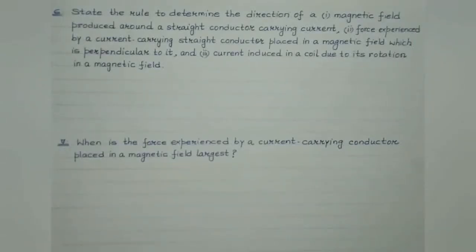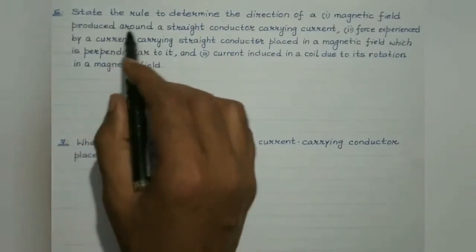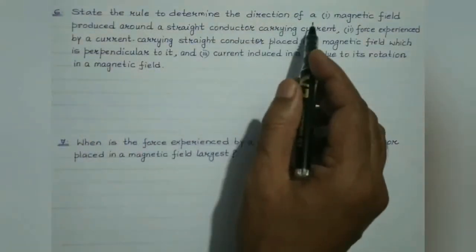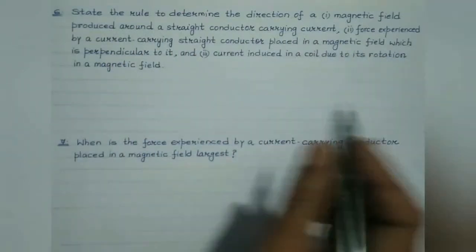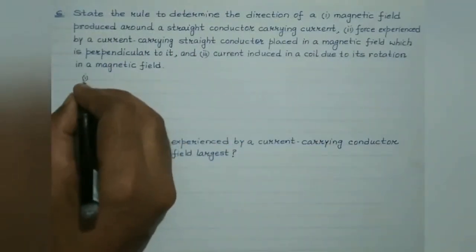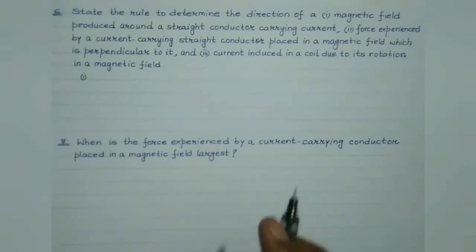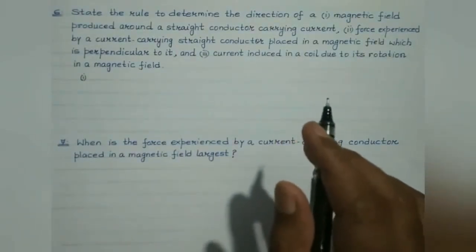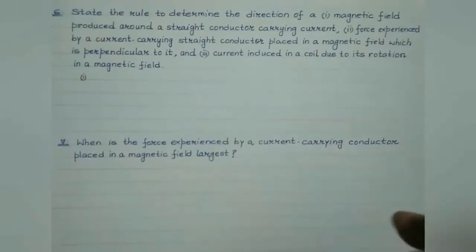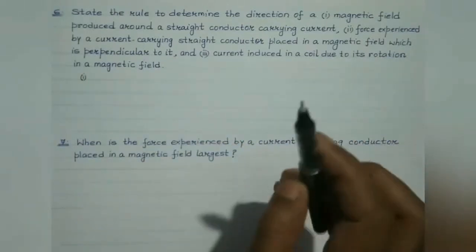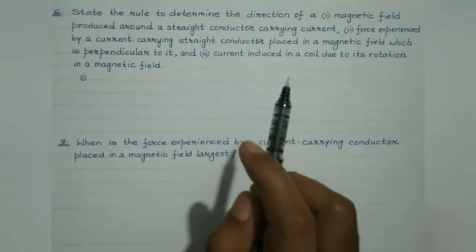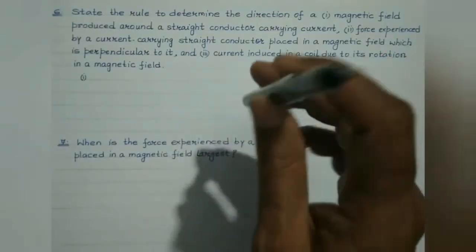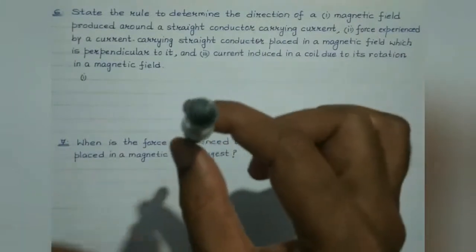Now let's proceed to question number 6. State the rule to determine the direction of a magnetic field produced around a straight conductor carrying current. Okay. First one. You are aware, students, whenever we consider a current carrying conductor, then magnetic field gets established around its surroundings or vicinity. And the direction of magnetic field due to a current carrying conductor is given by right hand thumb rule. Suppose current is flowing along this direction, right?